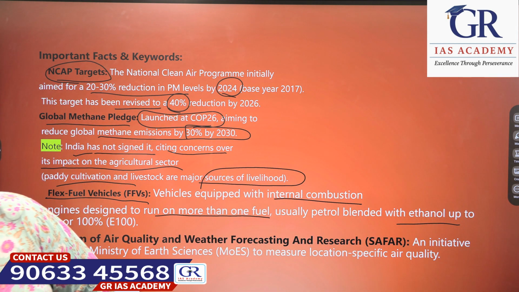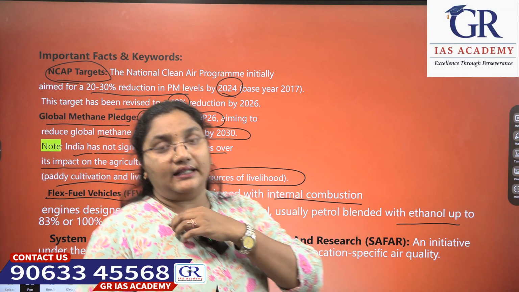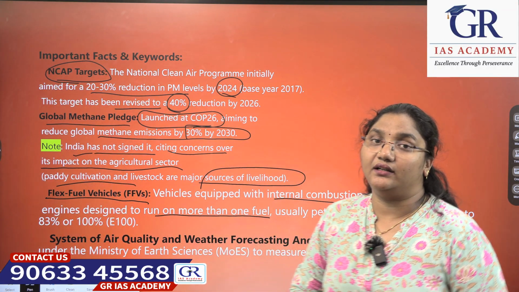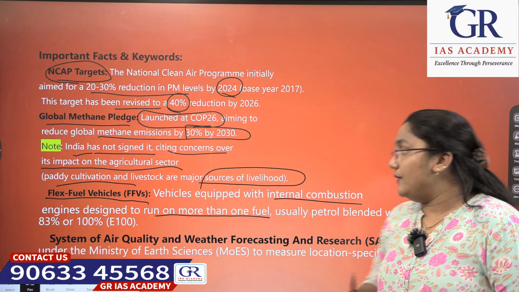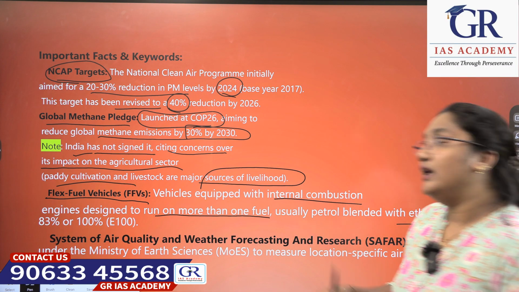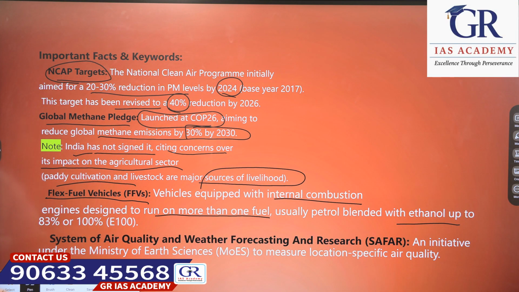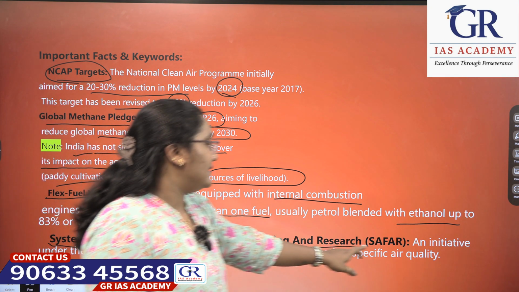Some vehicles can only run on petrol; if we give any other source, they don't run. Flex fuel vehicles are designed in such a way that they can run using more than one fuel.